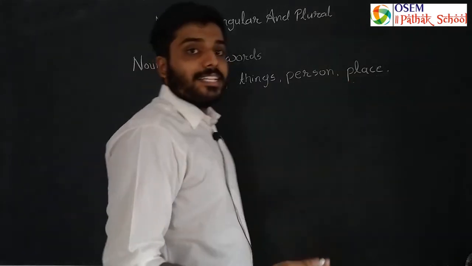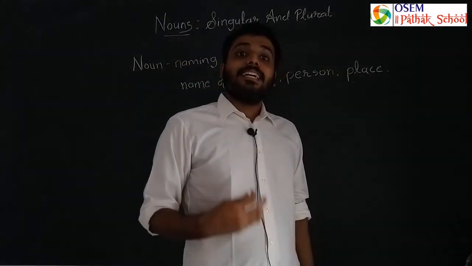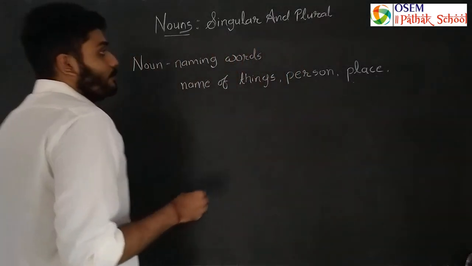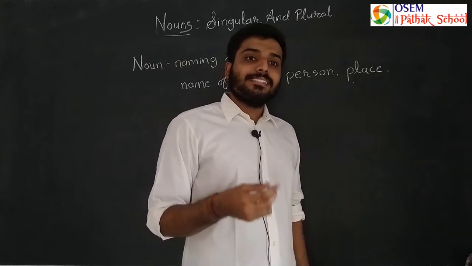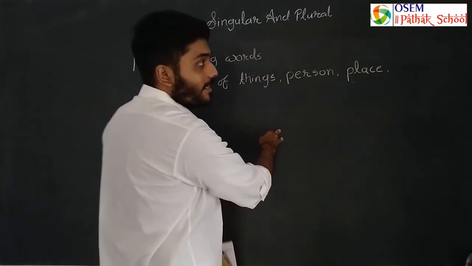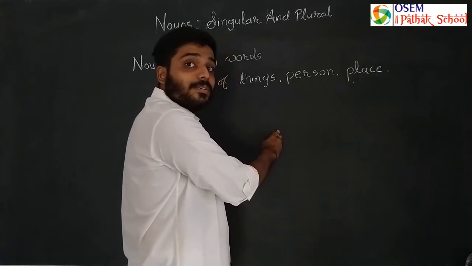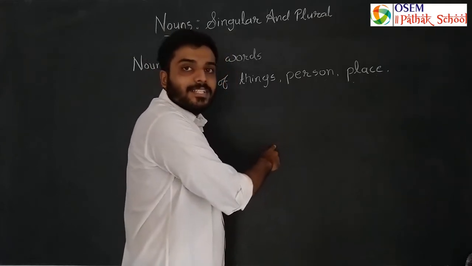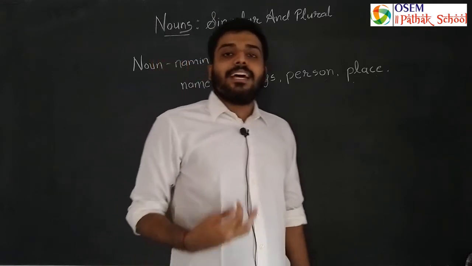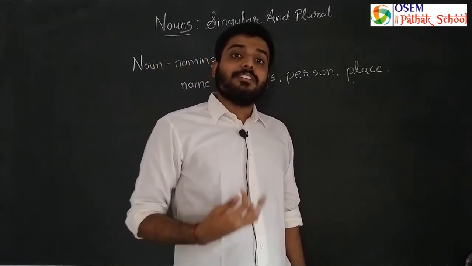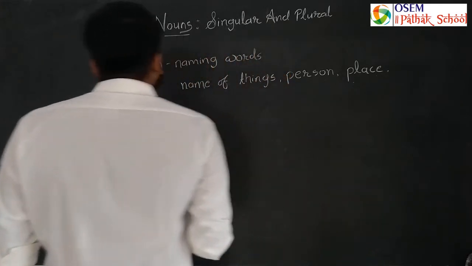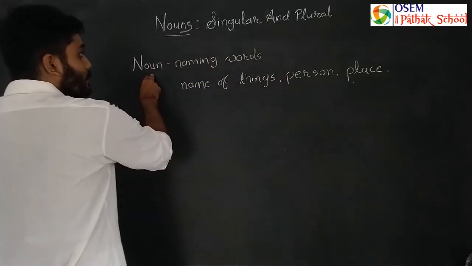So everything we can see has a name of its own, and we know the thing by its name. Now, what is this on which I am writing? This is a blackboard. So it also has a name. So nouns are mainly naming words by which we call different things. So we learned what is a noun.